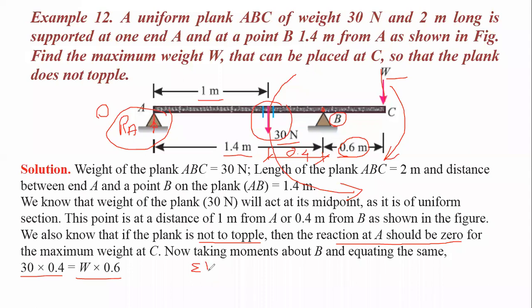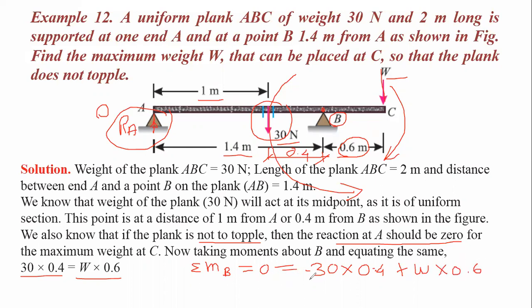The summation of all moments about point B must be equal to 0, which is equal to minus 30 into 0.4, because it is an anti-clockwise moment, plus W into 0.6.